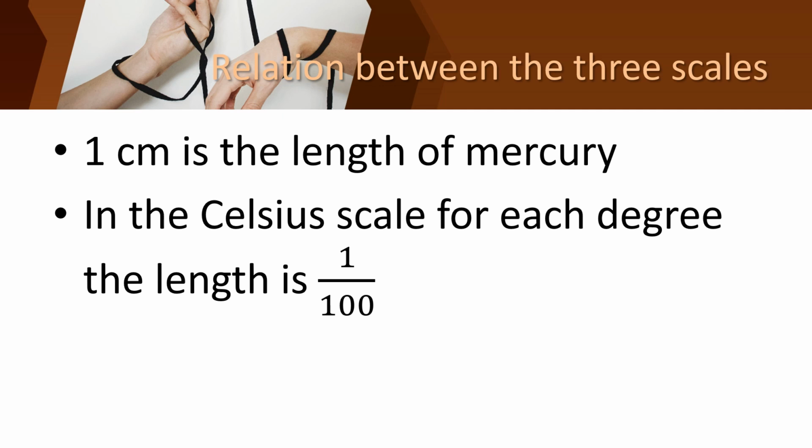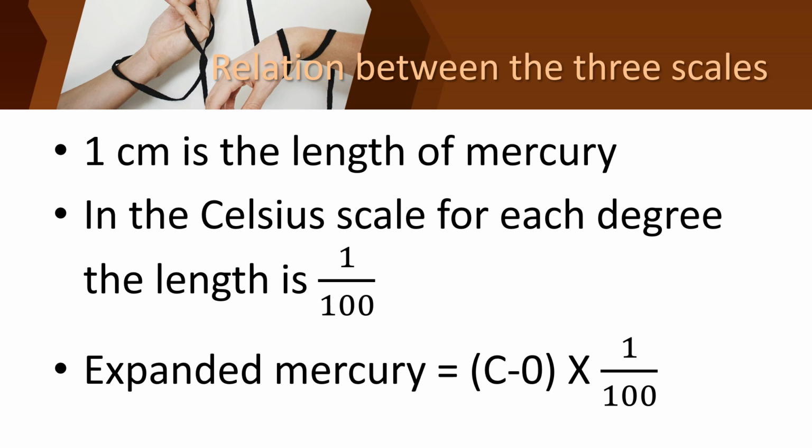So the expanded level will be... Since the Celsius scale has 100 parts, the length of each degree we can write as 1 upon 100, and if the mercury level expanded, we can write it as C minus 0 into 1 upon 100. Okay children, C minus 0 into 1 upon 100. Children, have you all understood?